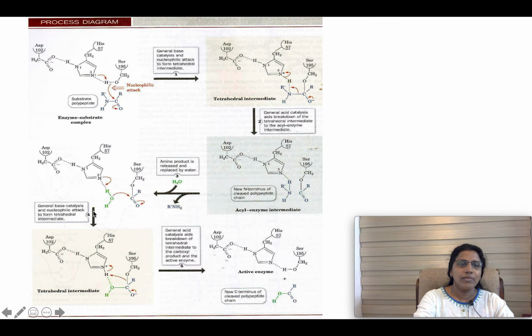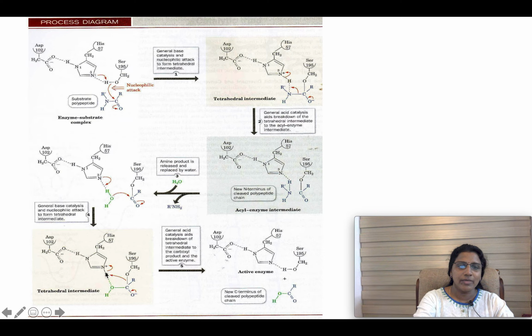And in the fourth step, this histidine is acting as a general base, it abstracts a proton from water and this becomes O minus, which nucleophilically attacks the carbon, forming an OC bond, and it is again forming a tetrahedral intermediate. This is just the reversal of step 2. And in the final step, histidine acting as an acid breaks down the tetrahedral intermediate and you are getting a carboxyl product and regenerating the enzyme.